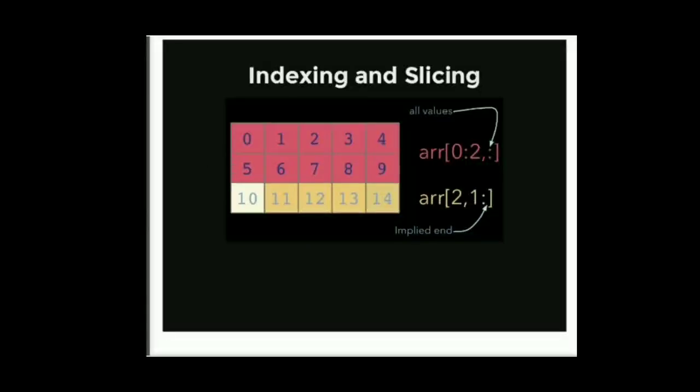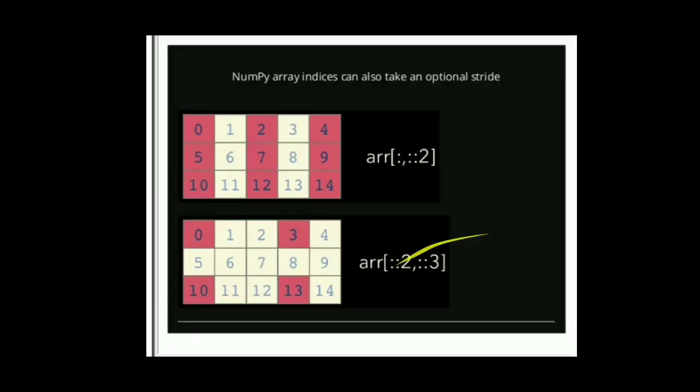So array[0:2, :] means it requires all elements, and when you think about 2 comma 1 colon, it implies the end. So we want up to the end element. NumPy array indices can also take an optional stride. You can see colon comma colon 2, and the next one is colon colon 2, colon colon 3. So it shows how the slicing will be done. Then the next one is colon 2 comma 2 colon 3. The red portion indicates whatever values you have selected.